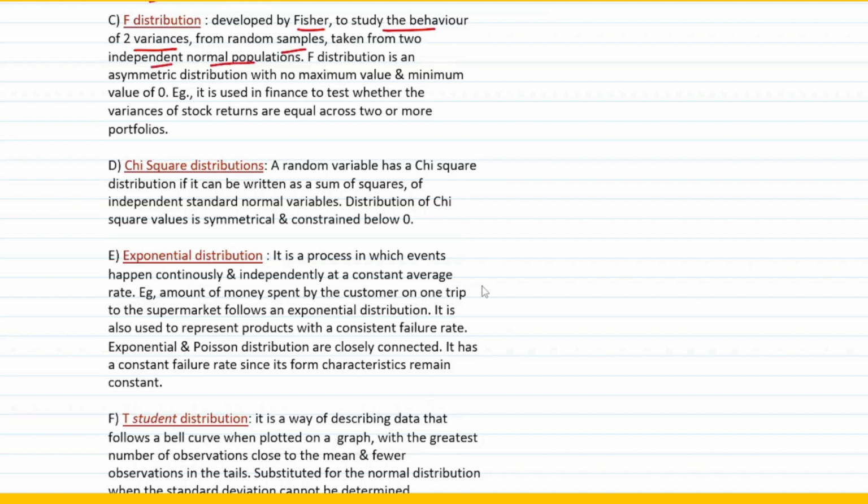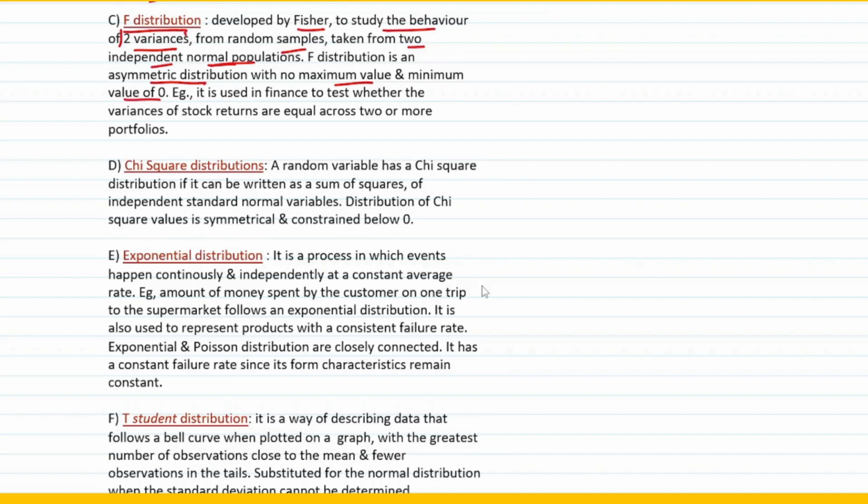So basically you study the behavior of two variances from random samples taken from two independent normal populations. The keywords here are two variances and two independent normal populations. F distribution is an asymmetric distribution. It doesn't have symmetry, it is asymmetric, and it doesn't have any maximum value, but its minimum value is 0.